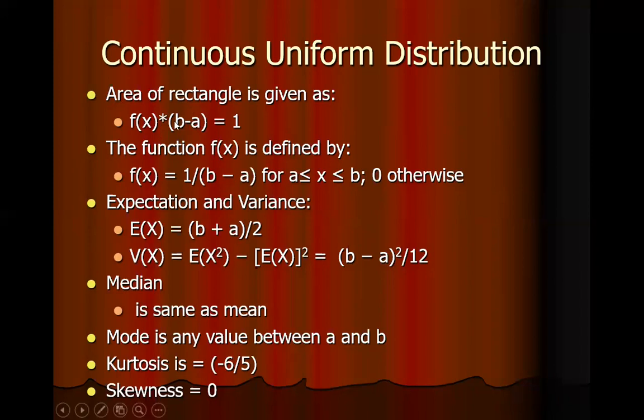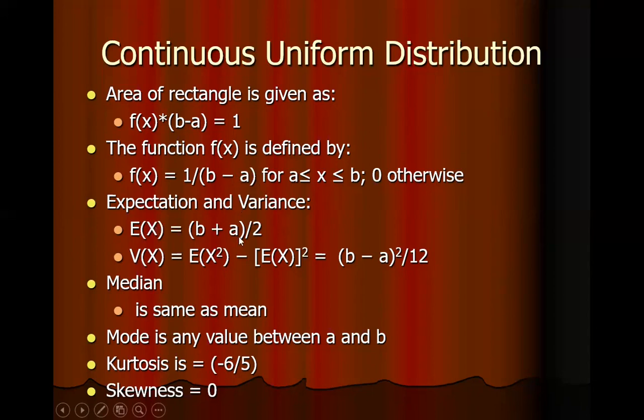This is because for a rectangle, the area is given by the length multiplied by breadth, and the length was b minus a, and the height was f(x). So multiplication, and we equate it to 1 because the area under the curve is 1. So we get frequency as 1 divided by b minus a.